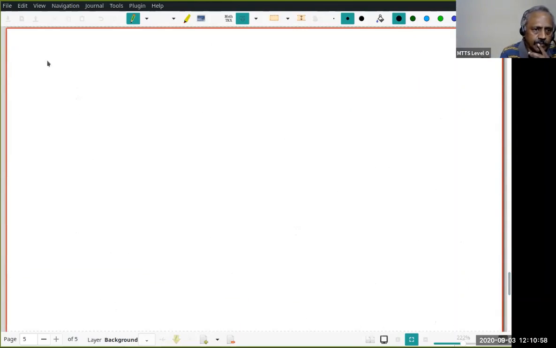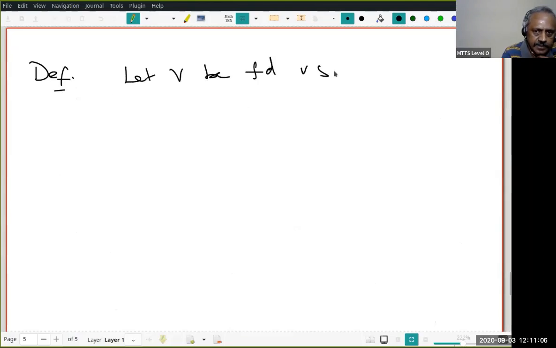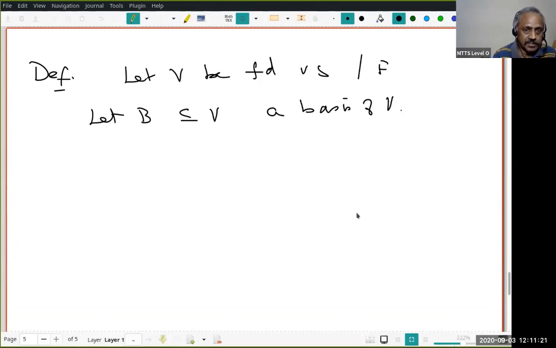Okay. Now we are ready to make the definition of dimension. So let V be a finite dimensional vector space over a field F. Then let B be a basis of V. Notice that we do not know whether there is a basis for V. That we don't know as of now. But suppose B is a basis of V. Since it's a finite dimensional vector space, we know B is a finite set, and the dimension of V by definition is the number of elements in B.